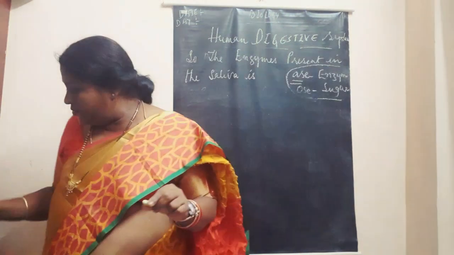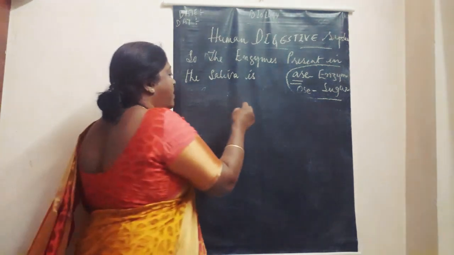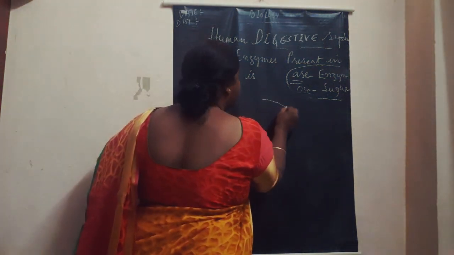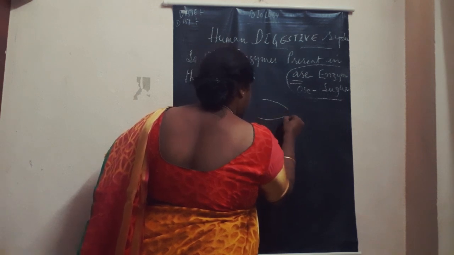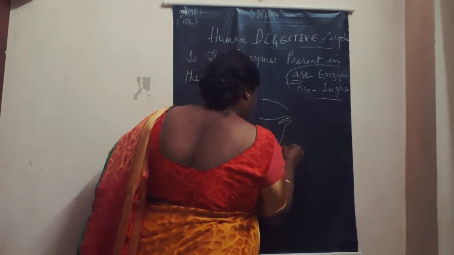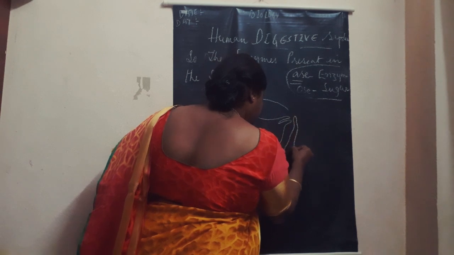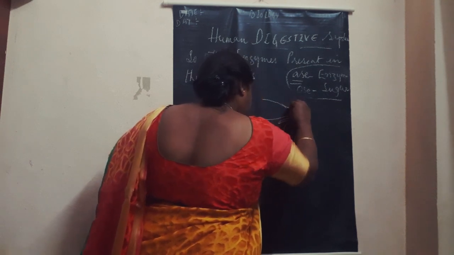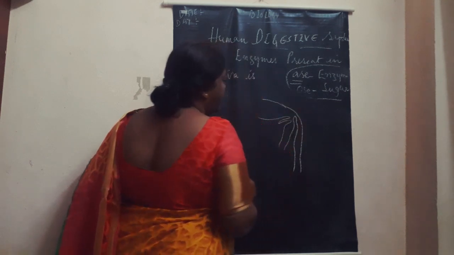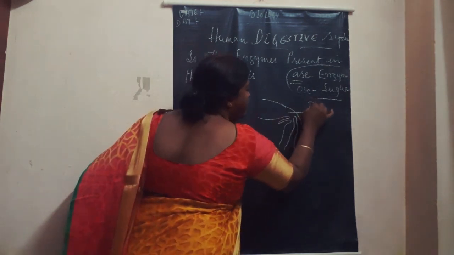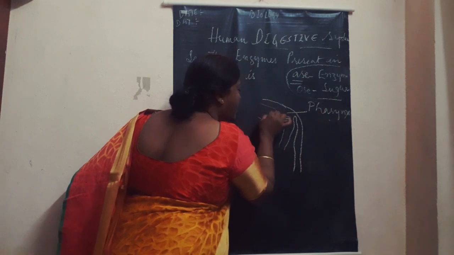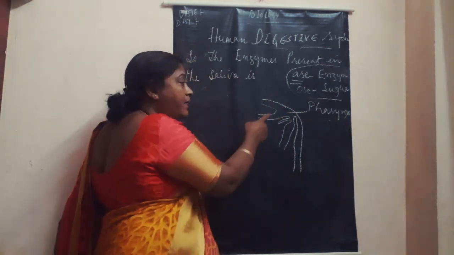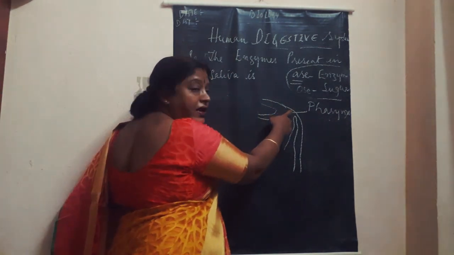Yes children, so in the posterior part of the buccal cavity, this is called the pharynx.